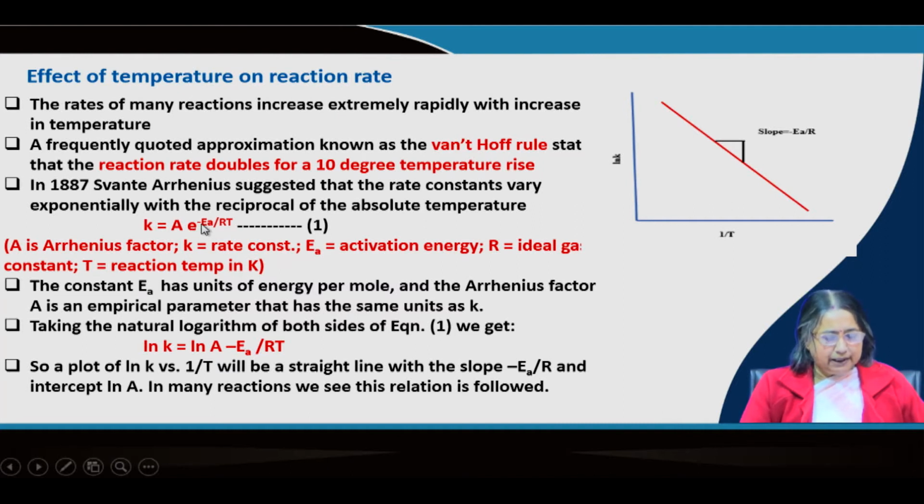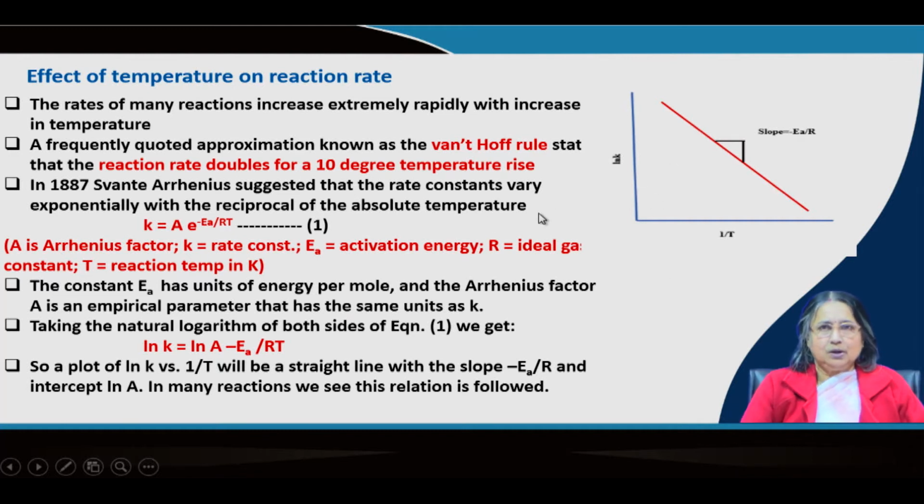And if we take the ln on both sides, then we will get ln k equals ln A minus Ea by RT, okay. This is the expression by taking ln. So, from this expression we can tell that if we plot ln k versus 1 by T, because here is the negative sign, we will get a straight line with the negative slope, okay. The slope is Ea by R, and we can get ln A from the intercept also, okay.